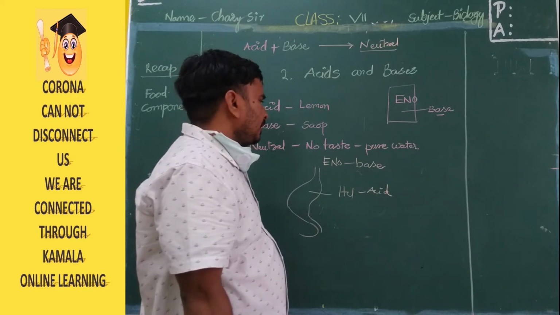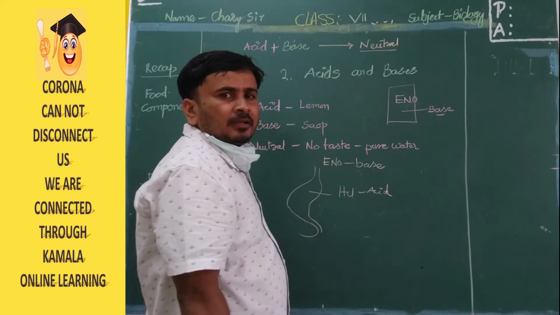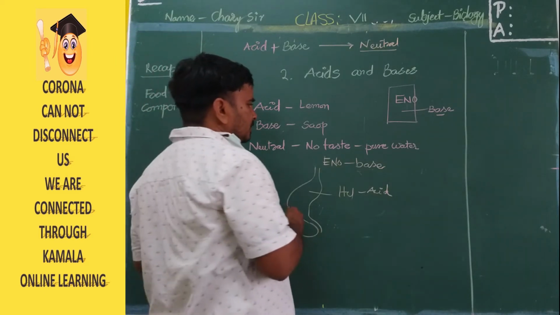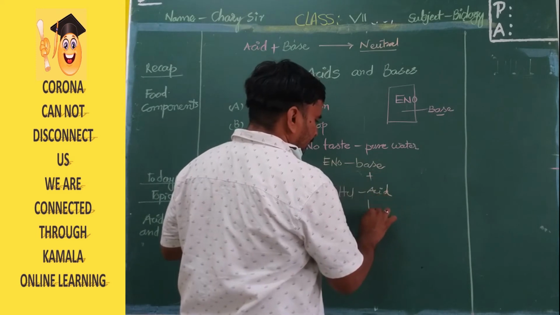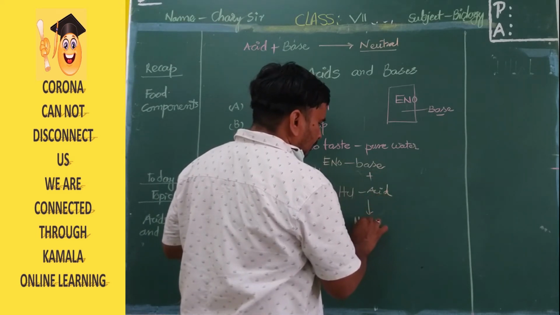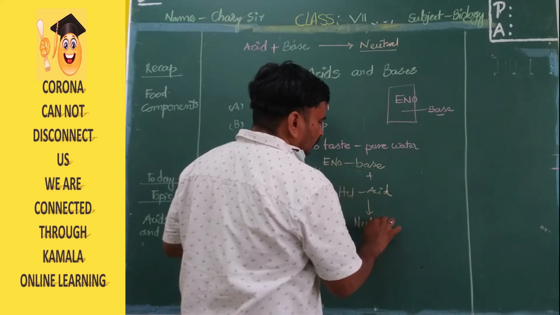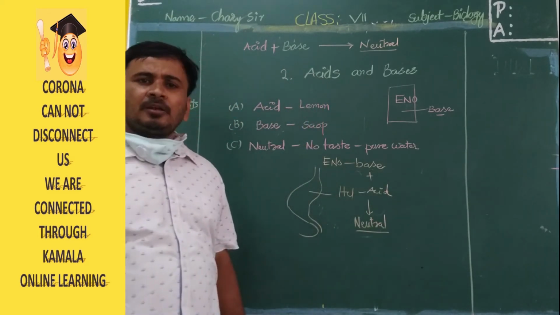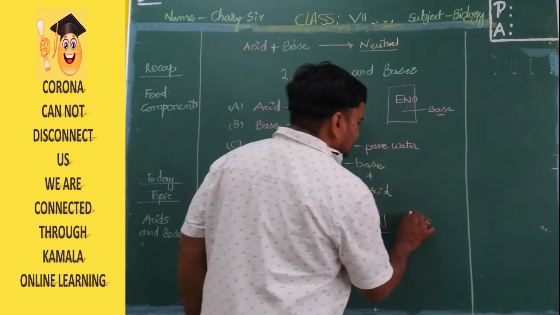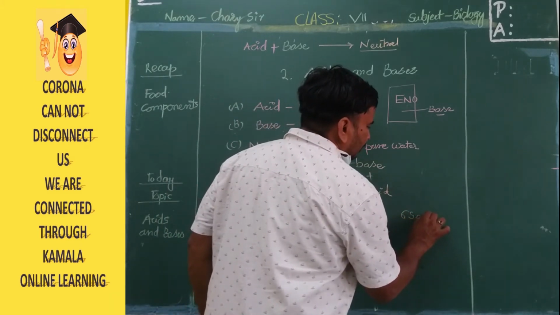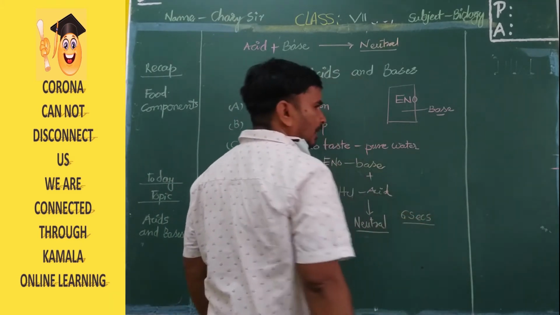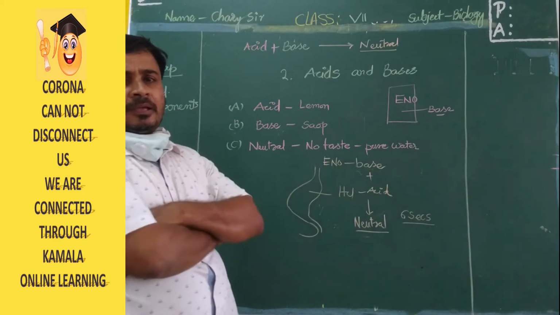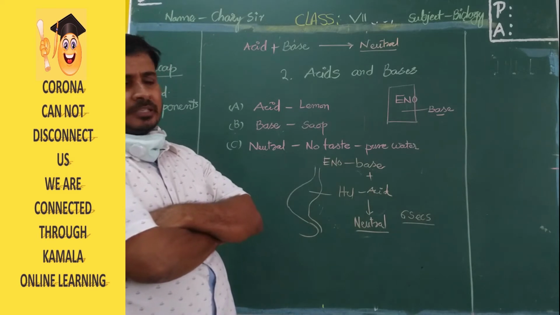ENO is the base. HCl is the acid. If both are mixed in the stomach, what will be formed? A neutral substance will be formed. That's why your burning sensation will be reduced within 6 seconds.